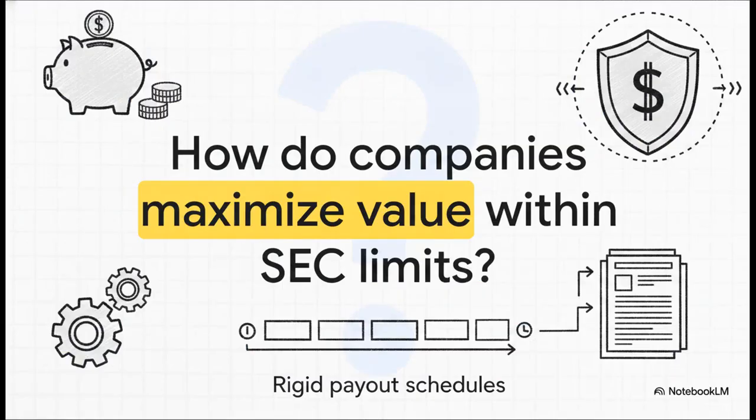So, from the quiet power of those contra equity accounts to the really strict guardrails around dividend payouts, corporate equity really is a complex machine. As you review all these rigid mechanics, I want you to consider this. Knowing the strict golden rules that totally shield the income statement, how do savvy corporate boards creatively and legally shape their financial reality? How do they maximize shareholder value without triggering those SEC alarms? It's honestly the ultimate accounting puzzle.